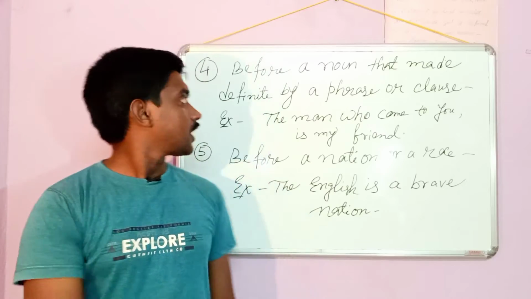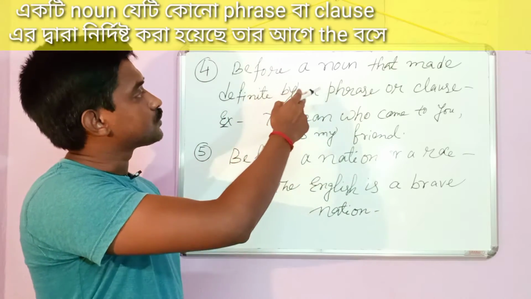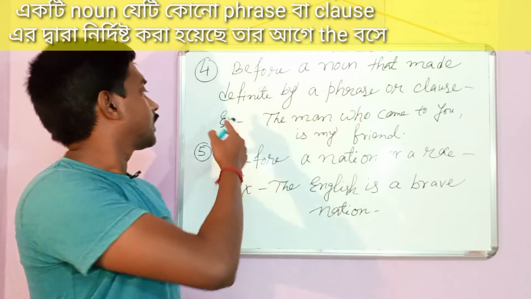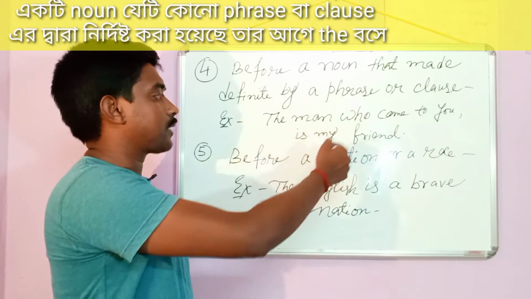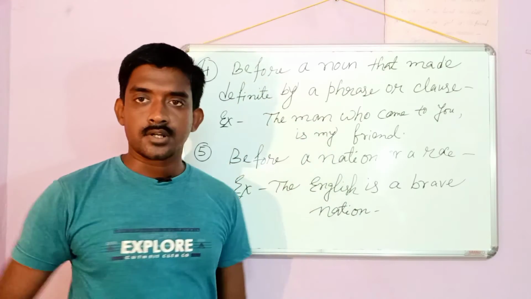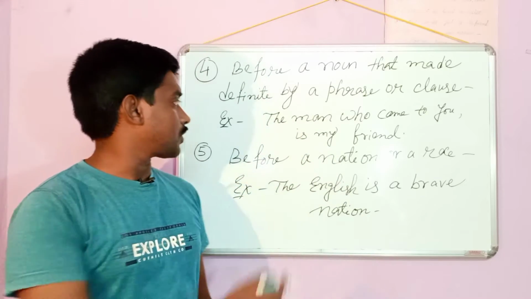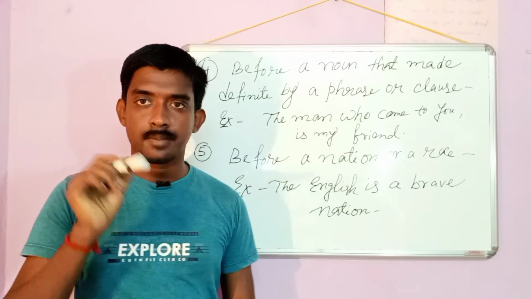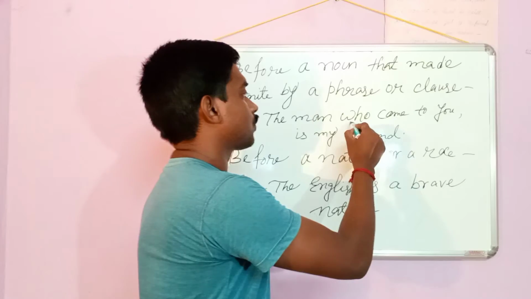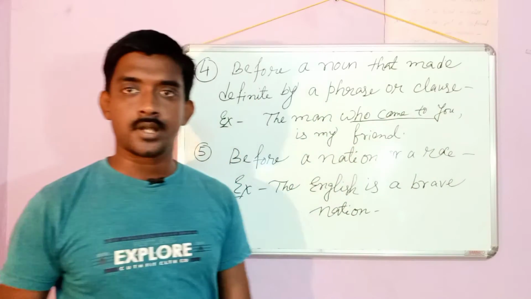So next point, the is used before a noun that is made definite by a phrase or clause. Take the example: the man who came to you is my friend. Here the man doesn't refer to anyone in common. It is a special man. It refers to someone special, and it is made special by the relative clause, who came to you.